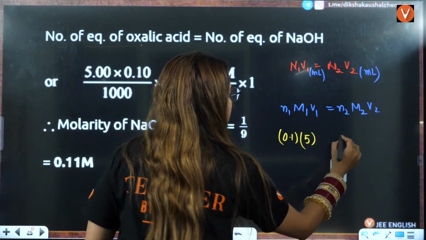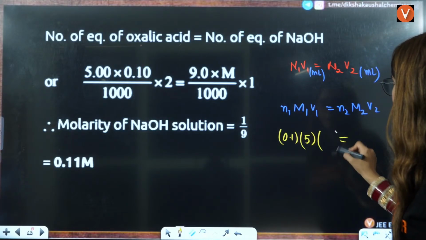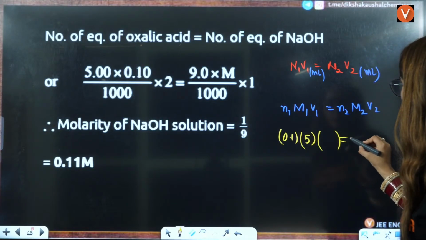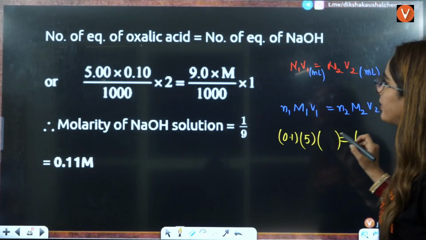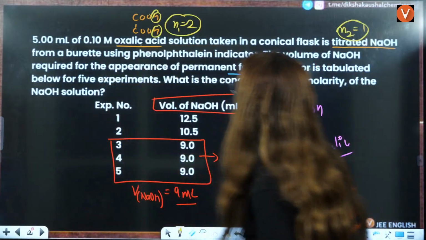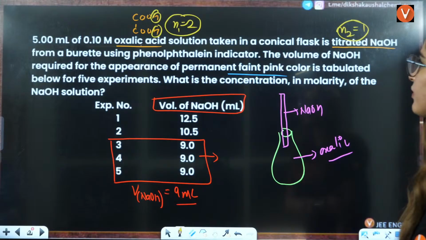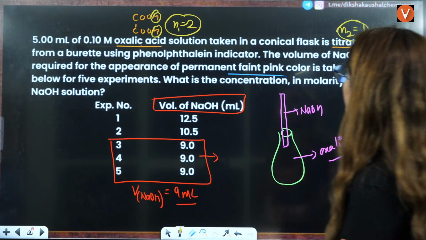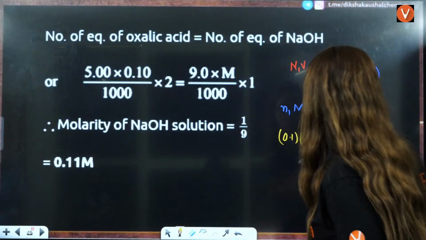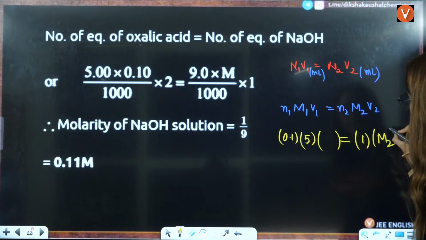This is V1. So the volume is going to be V1. This is N2. Wait a minute. How many moles are given to you? The volume taken in a conical flask from the burette is given. Acha, only the concentration of this is being asked. I'm so sorry. So N factor is 1 here. M2 is what they are asking.